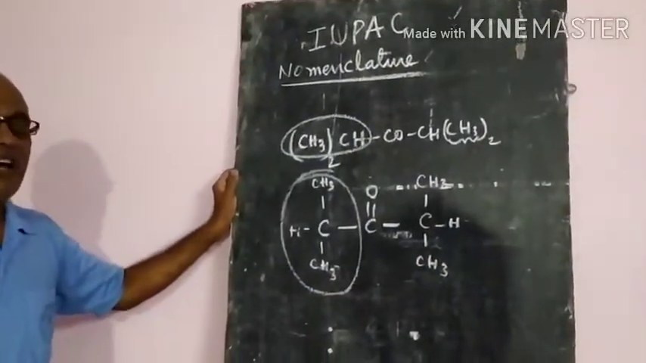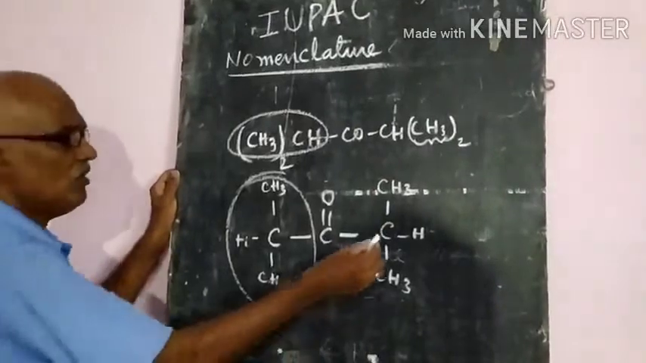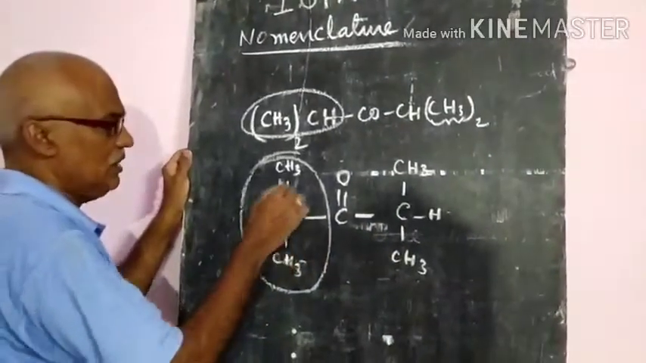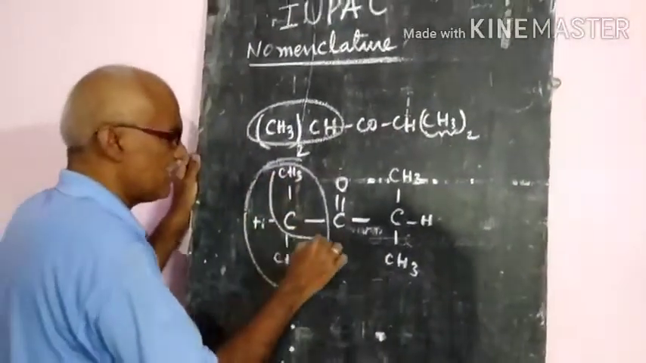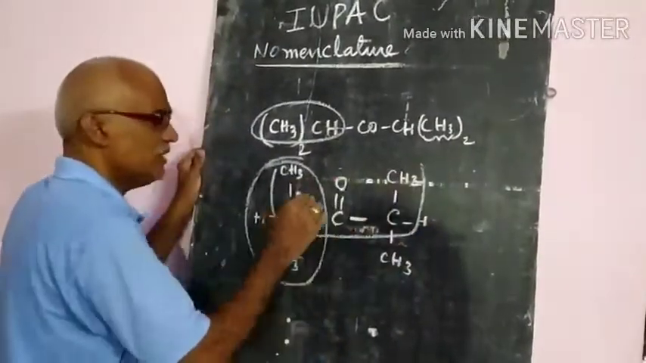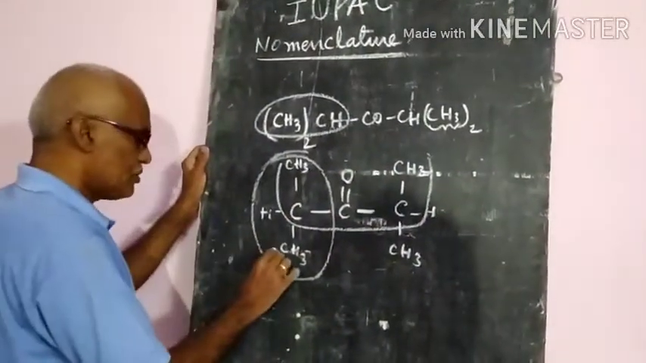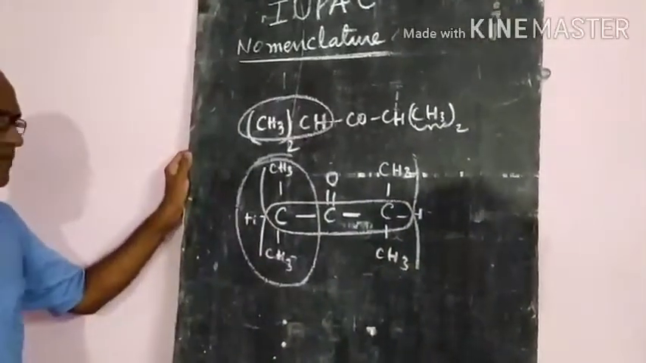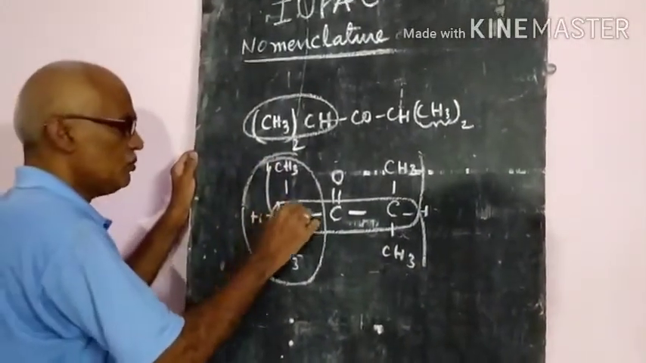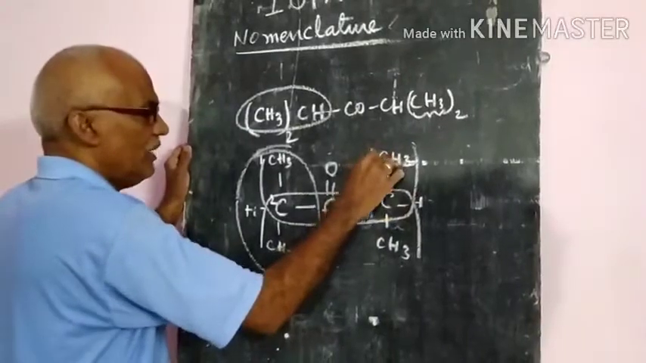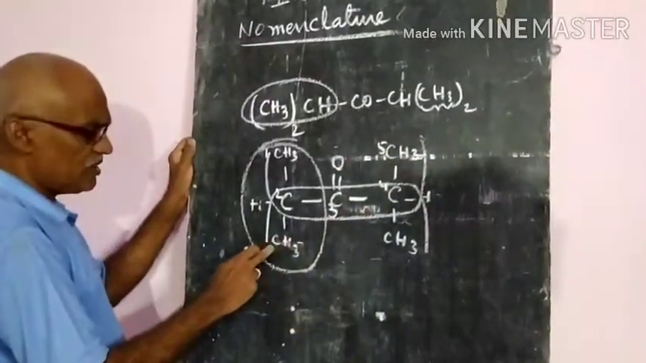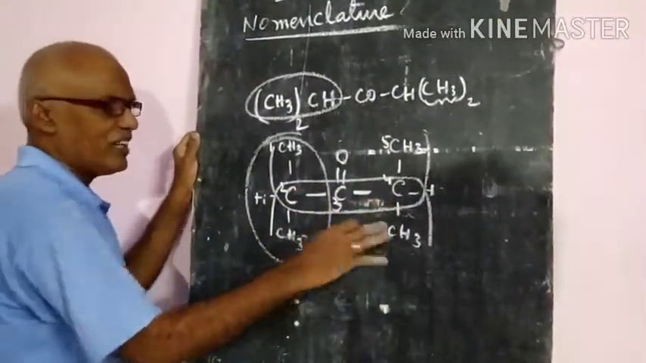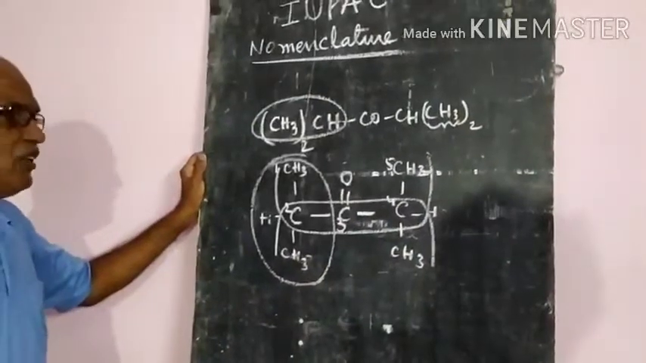So how to give the name? First you select the longest chain. Suppose 1, 2, 3, it is not correct. So you can start from here also like this. If you take like this, that is the longest chain. Or if you start from here, that is also the longest chain. That means 1, 2, 3, 4, 5. If you start from here also, 1, 2, 3, 4, 5, you are getting the same. That means you are getting pentane.